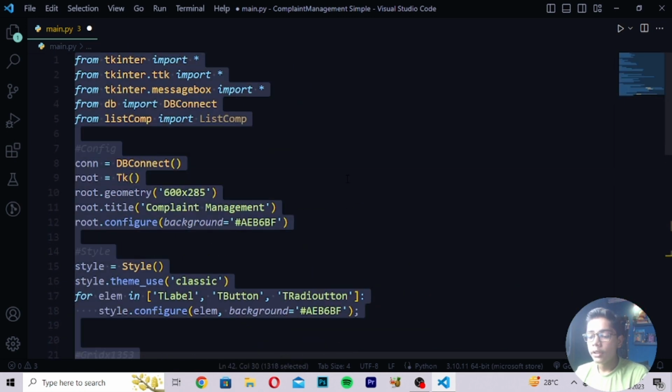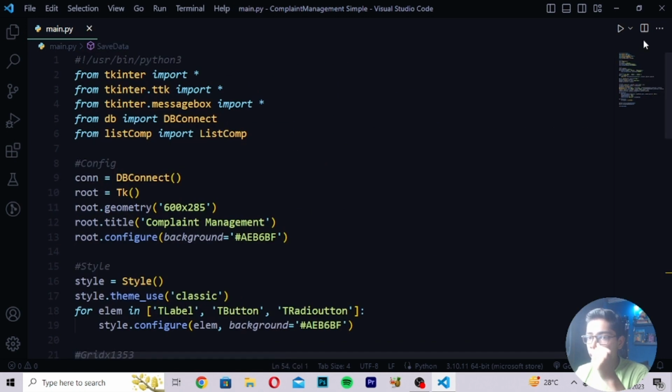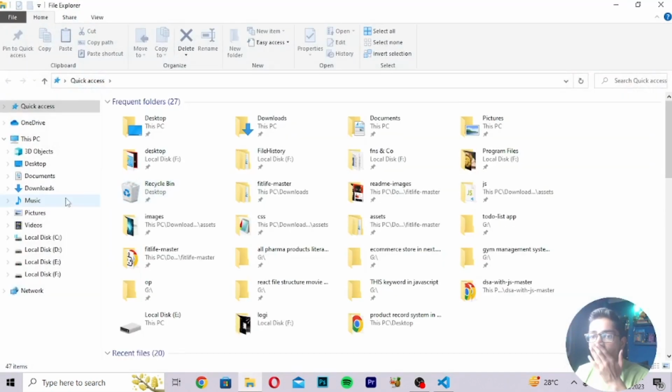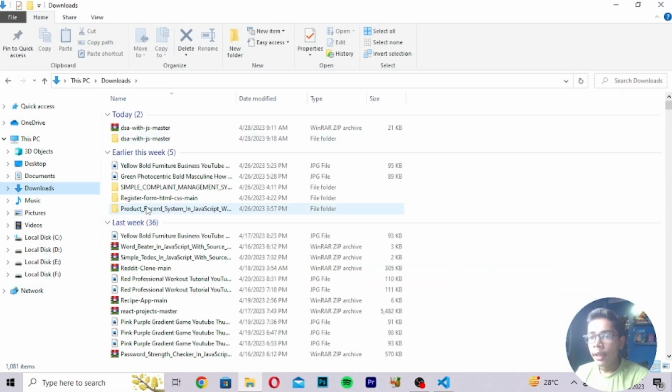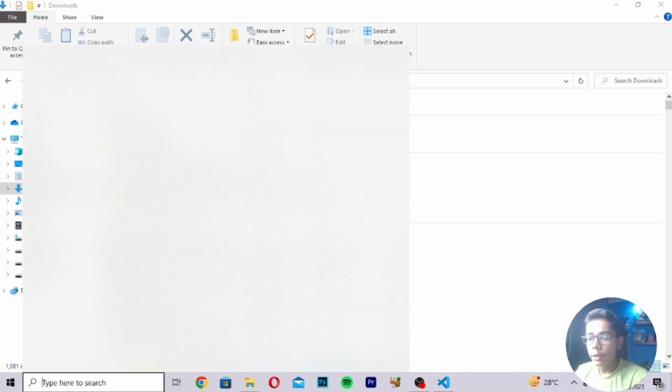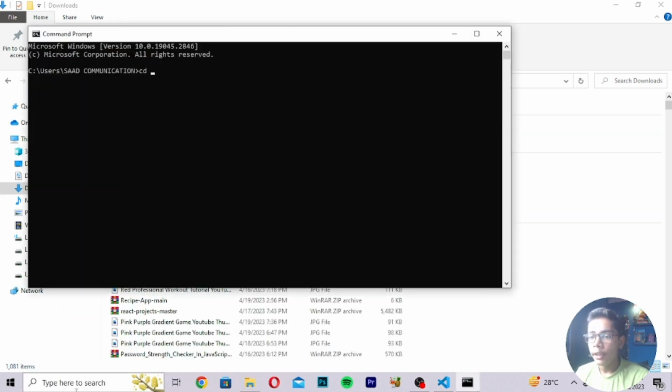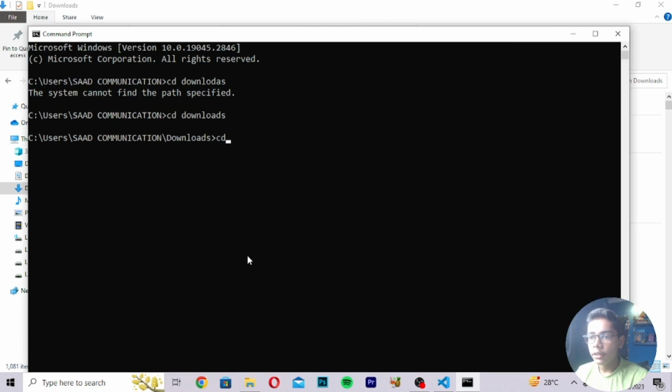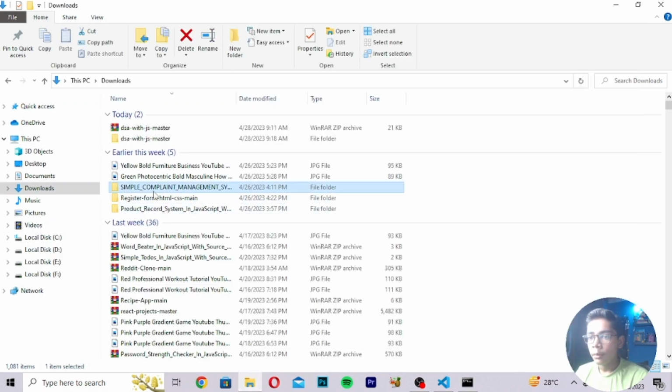After writing all this, you have to now just save this value from here. After saving this, you have to run it. So for running, we have to use the command prompt here, and our file was in downloads. And here if I just show you, this is our file. So I will be now writing here command prompt, then write here cd downloads. By mistake I have written it wrong. cd downloads. Then I will be now writing cd and my folder name. So my folder name is this.